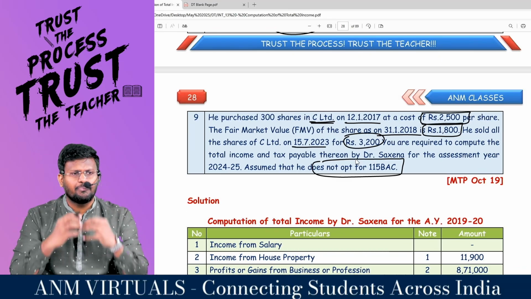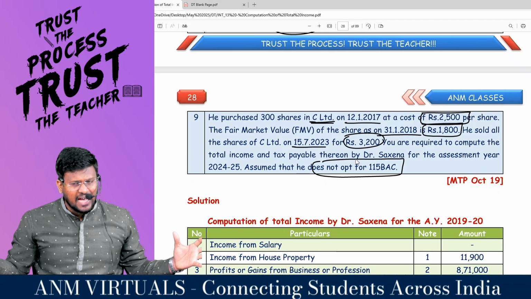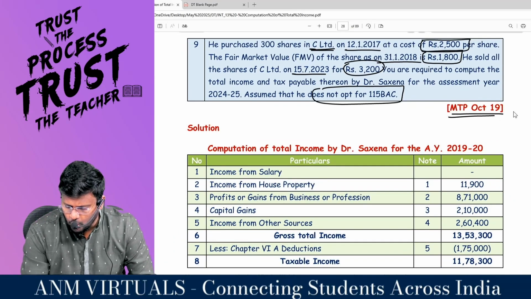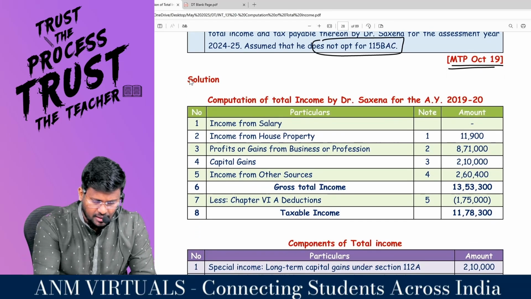That means whatever benefits are available under the Income Tax Act can be claimed as deduction. Comfortable? This is an MTP October 2019 question. I am starting with the solution.